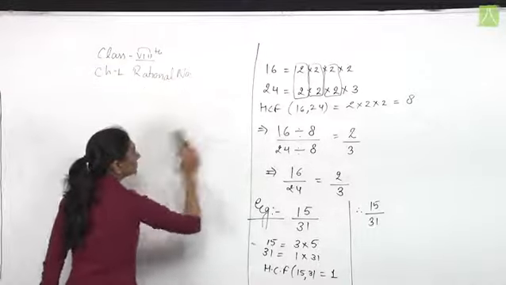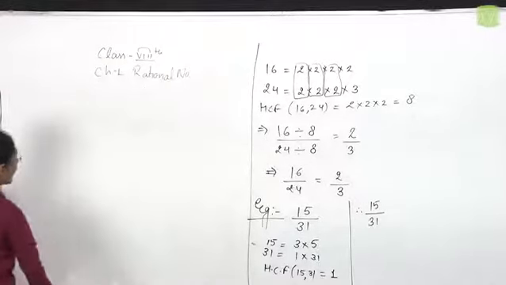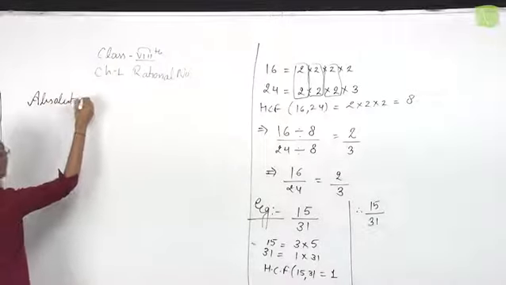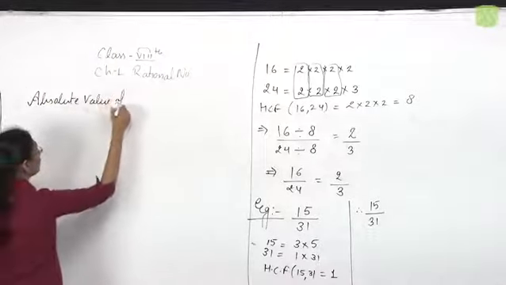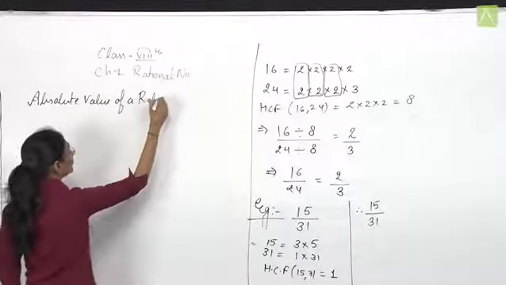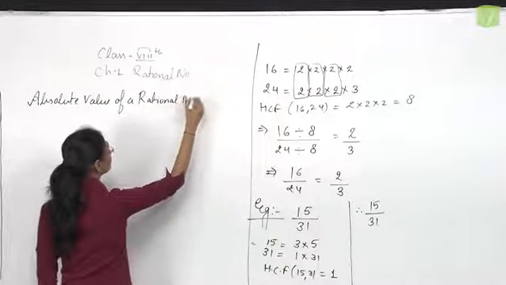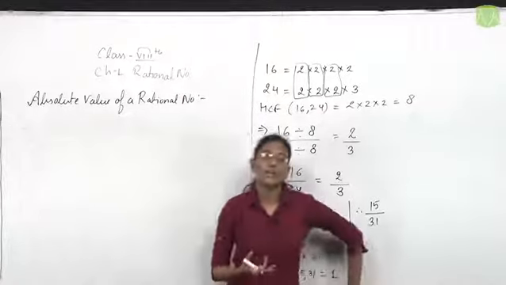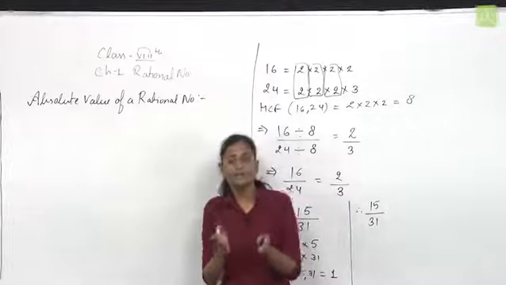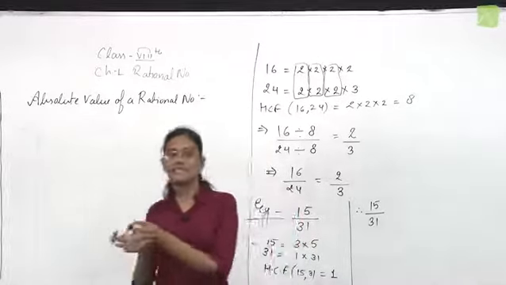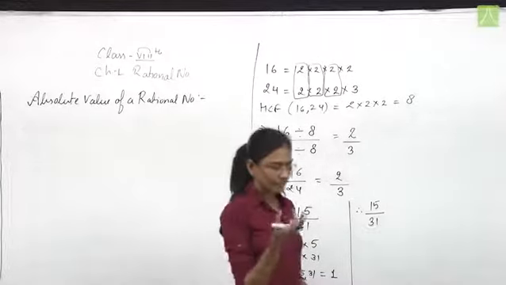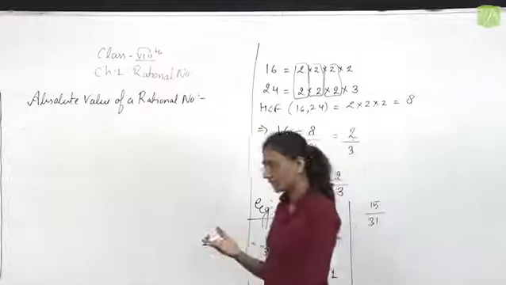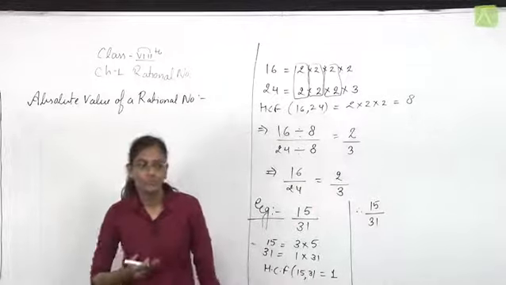Next topic is absolute value of a rational number. What is absolute value? The absolute value of any rational number is its value without its sign, only the numerical value. Whether the given rational number is positive or negative, just remove the sign and take the numerical value only.